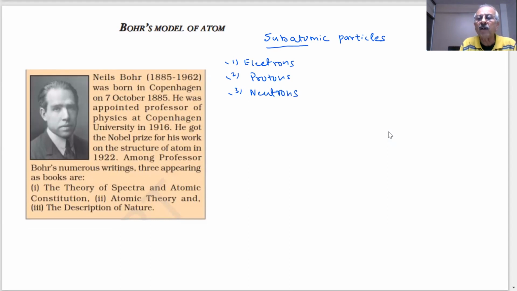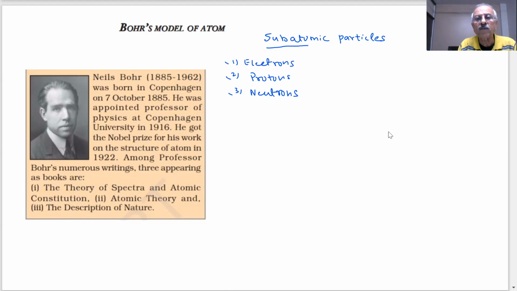What do you think? Which are the heavier particles in this? Which particles are heavier and which is the lightest particle? Sir, I think protons are the heaviest.